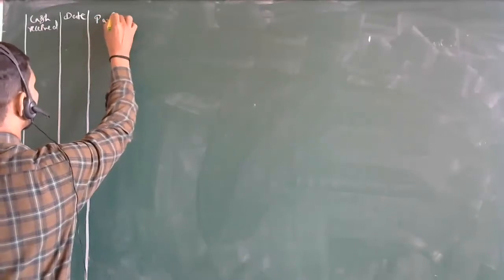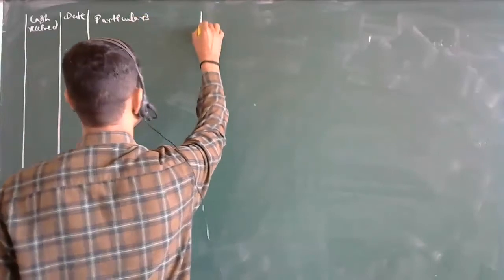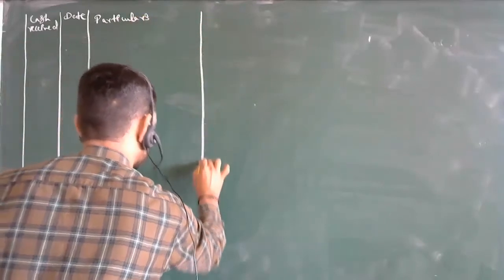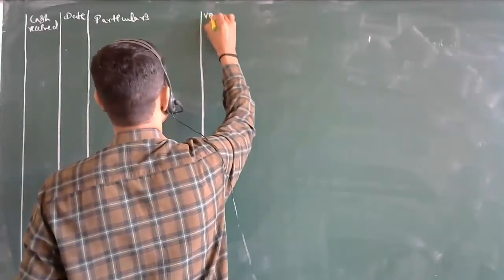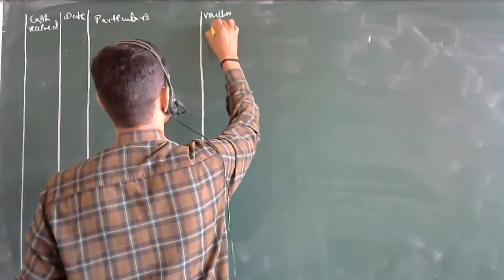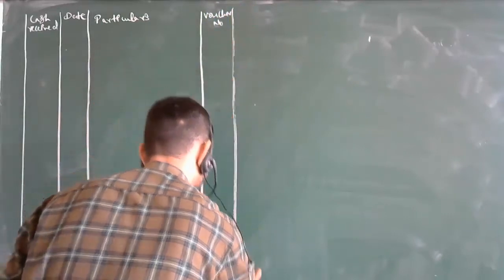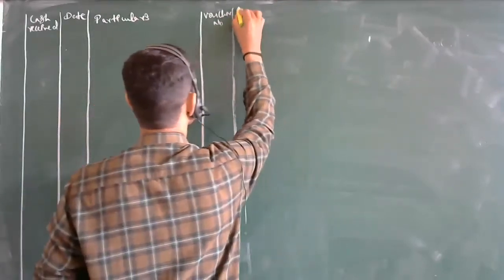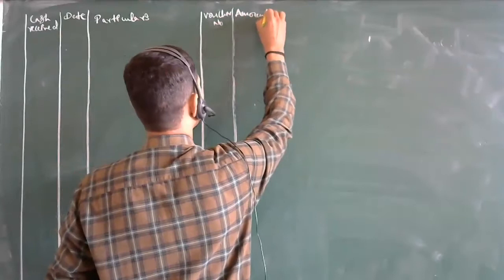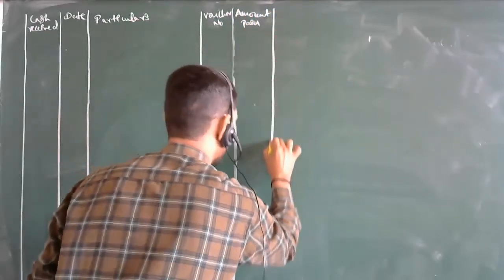Then particulars. The next is voucher number. The next, amount paid, the payment of amounts which you have made here.